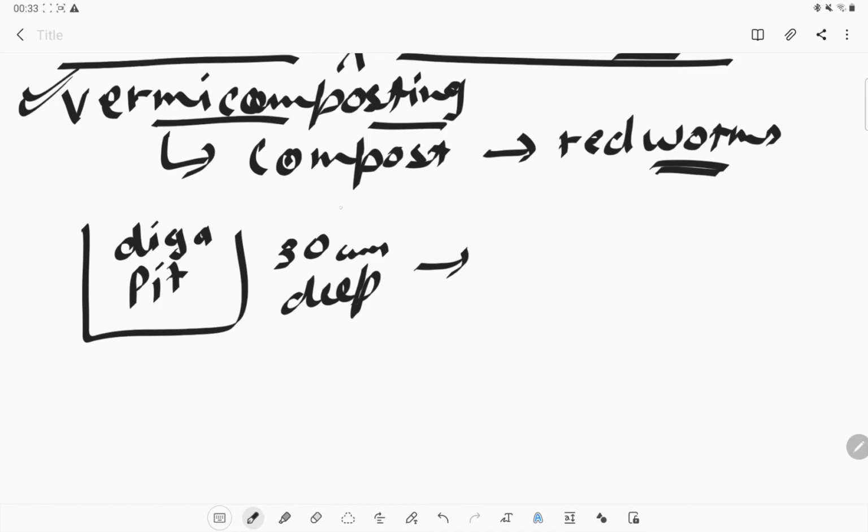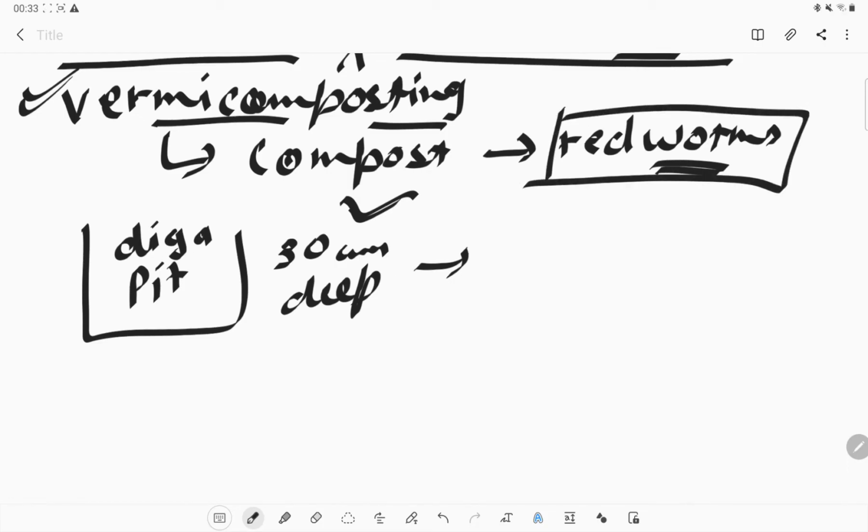Now make sure that there is no direct sunlight on it, because red worms do not like hot weather. Direct sunlight can affect the growth of the red worms, and they can even die. So there should be no direct sunlight on it.